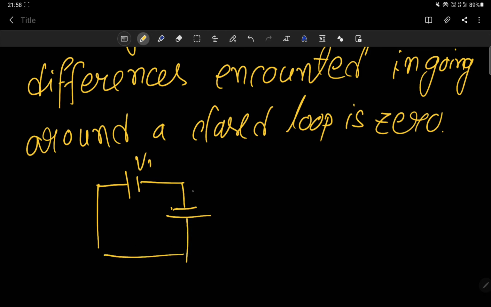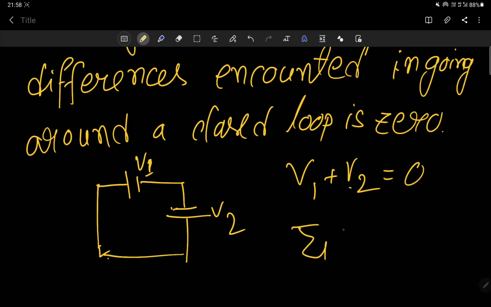So suppose this is voltage V1 and V2. So Kirchhoff is saying that in this closed loop, total potential difference is equal to 0. Correct. So in a closed loop, total potential difference is actually 0.